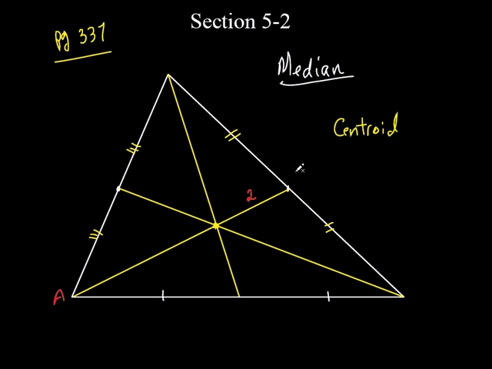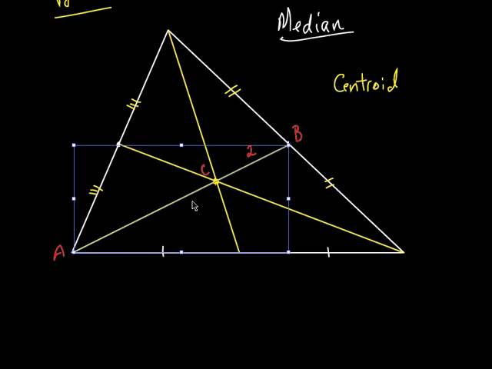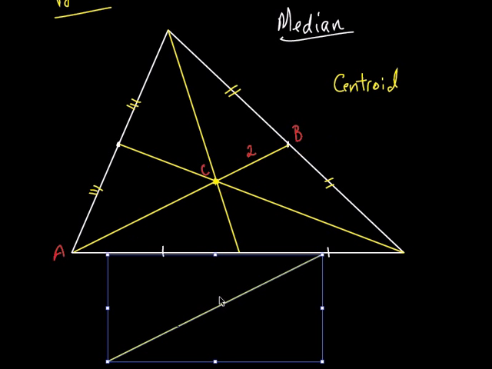We'll call it AB, and we'll call that C in the middle. If this is 2, this line right here, I think we drew it pretty accurately. Let me just show you. I'm going to copy and paste it, and let's rotate it so it's a little more horizontal.